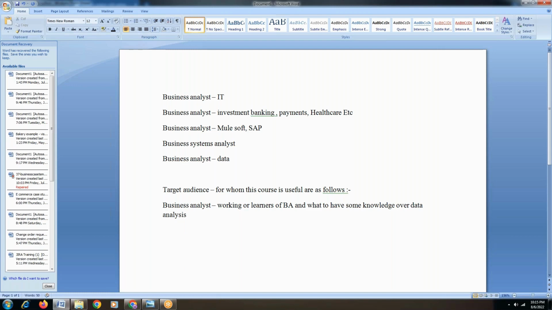Second, this is used even for a data analyst, whether a working person or a learner, whoever has data analysis experience.